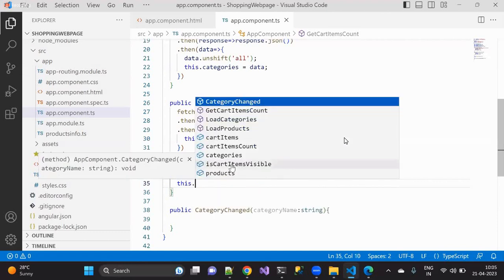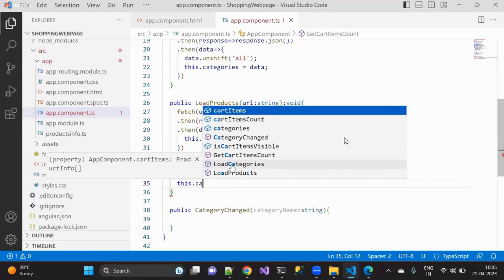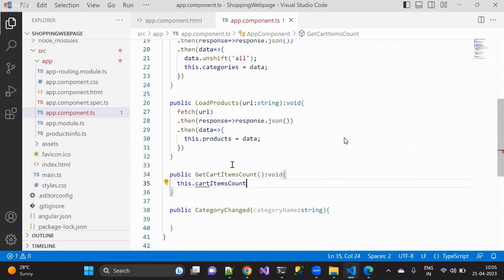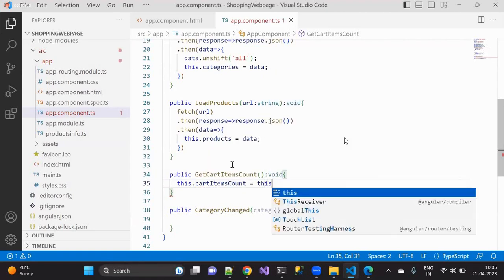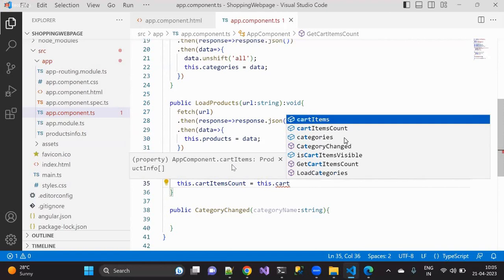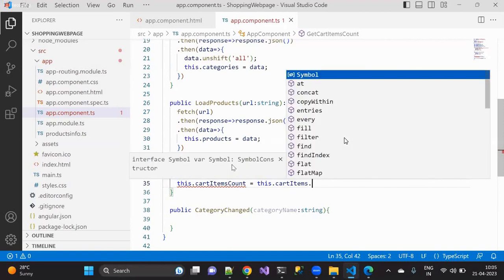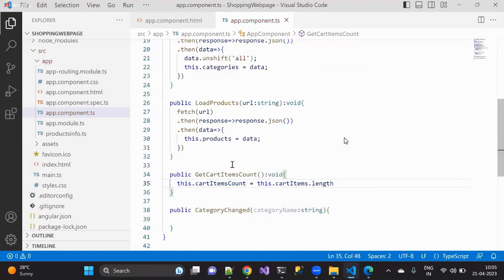Sudhamani, just for your understanding purpose, that's it. So cartItemsCount is equal to this.cartItems.length, that's what I can do. That's it. That means whatever items we have in my cart, I want to get that particular length and display it over here.